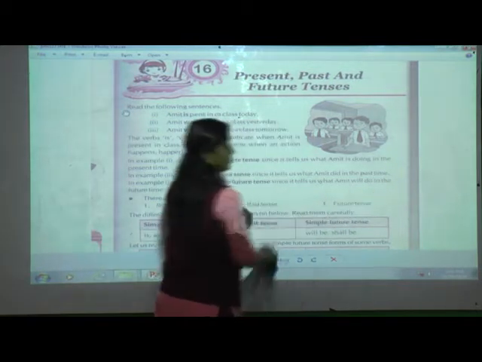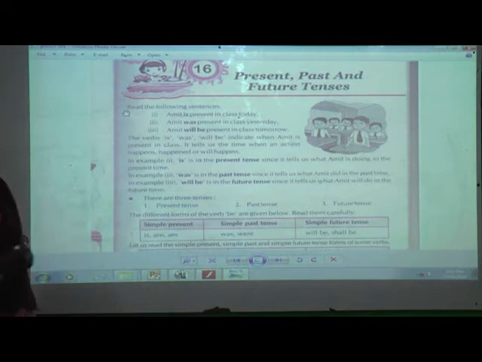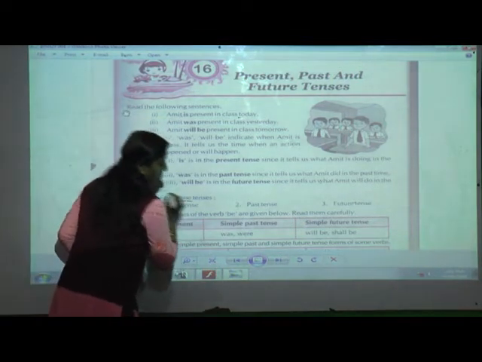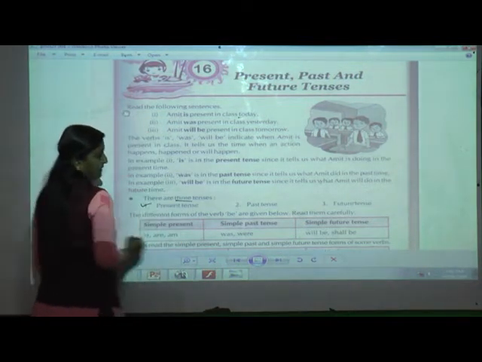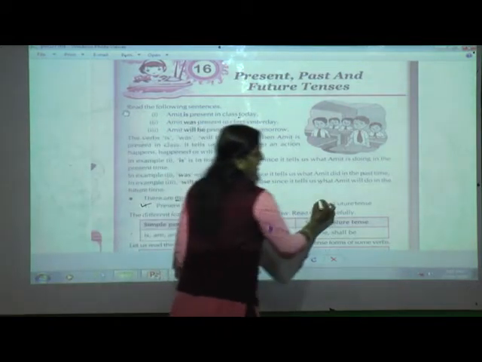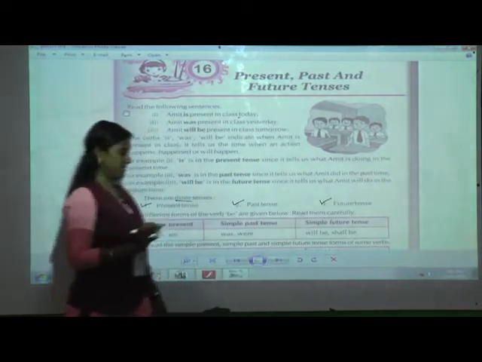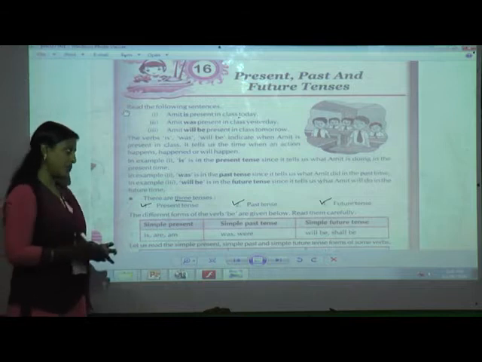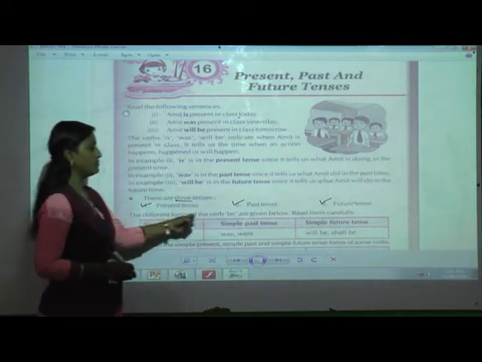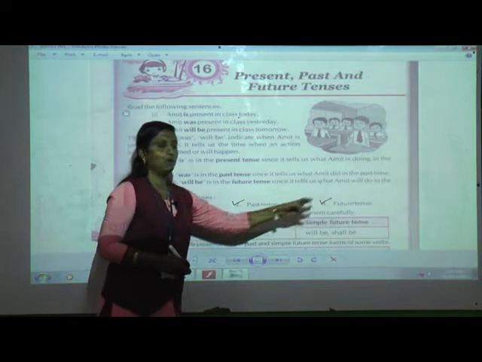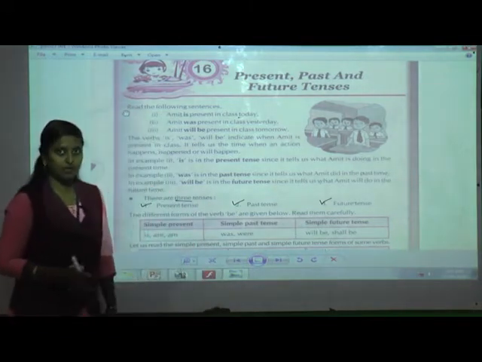So again I will ask you, how many types of tense are there, students? Yes, there are 3 tenses. What are they? Present tense, past tense and future tense. Now there are different forms of the verb. See, the different forms of the verb be are given below. You have to read them carefully.